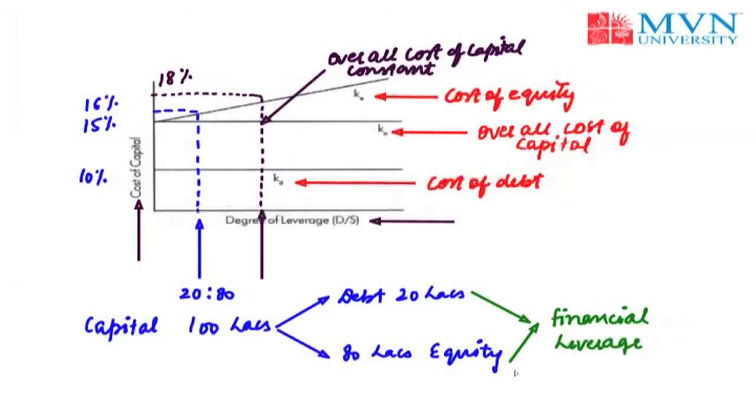So according to the net operating income approach, there is no optimum capital structure for a firm and every capital structure for a firm is optimum.